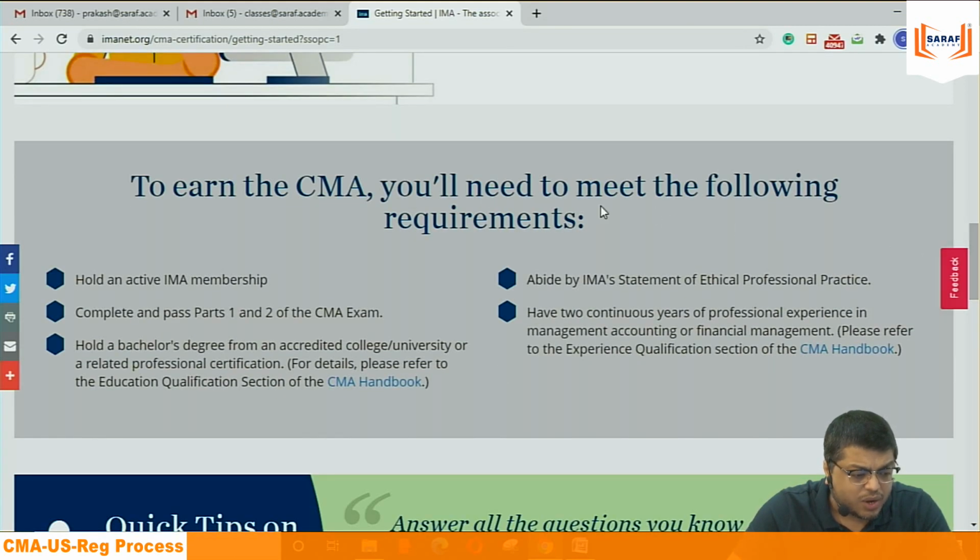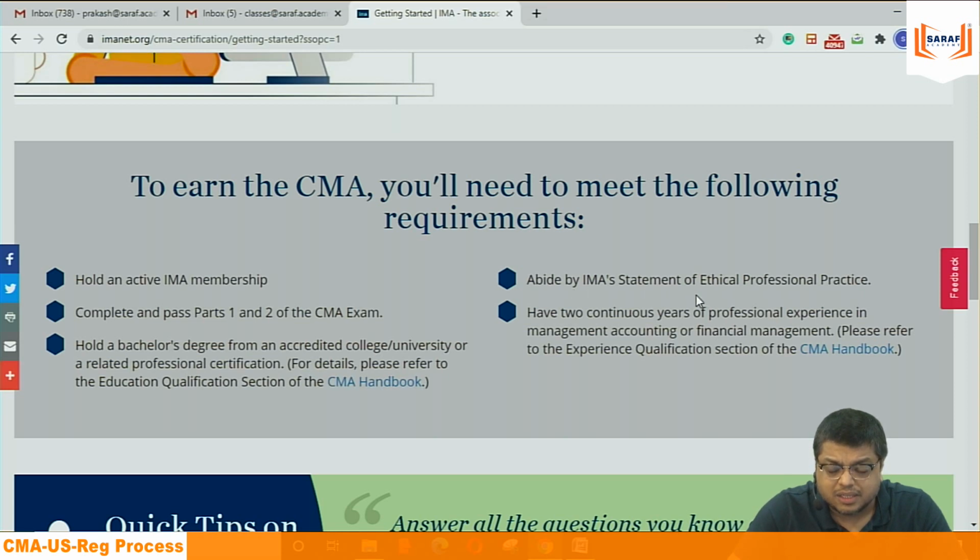To earn the CMA, you will need to meet the following. Hold an active IMA membership. You need to be continuously a member. Complete and pass the part 1 and part 2 exams. Hold a bachelor degree. Even though you can give the exams before graduating, you will get the membership certificate once you become a graduate.